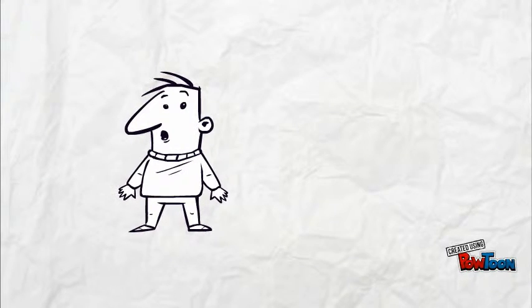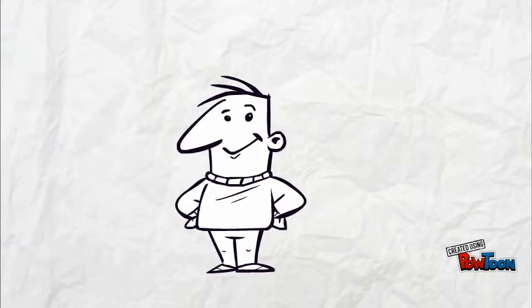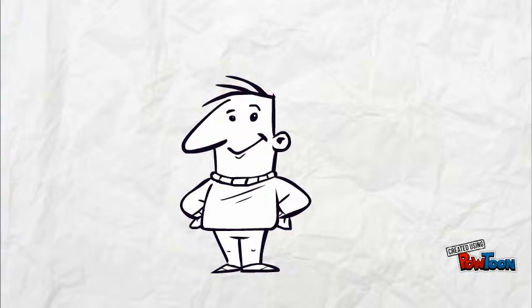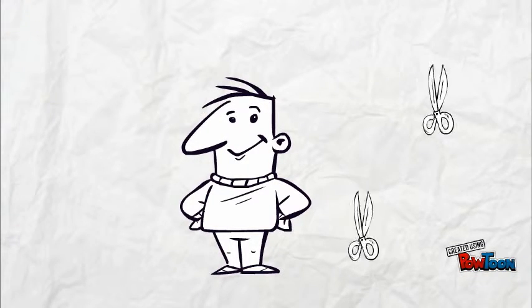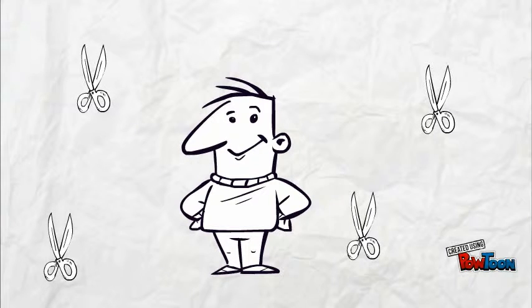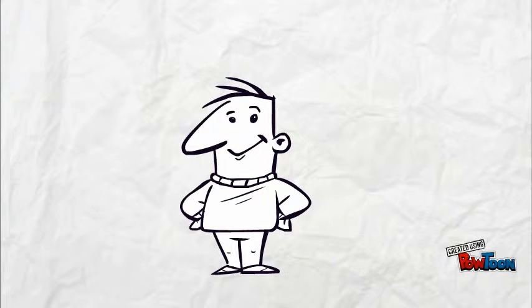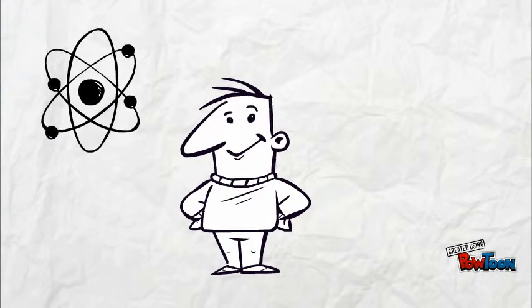That's where a second scientist, Democritus, comes along. Democritus believed that if matter was divided into smaller and smaller pieces, there would be a point where it couldn't be divided further, which totally contradicts Aristotle's first theory. Democritus said that matter was made up of indivisible particles, which he later called atoms.